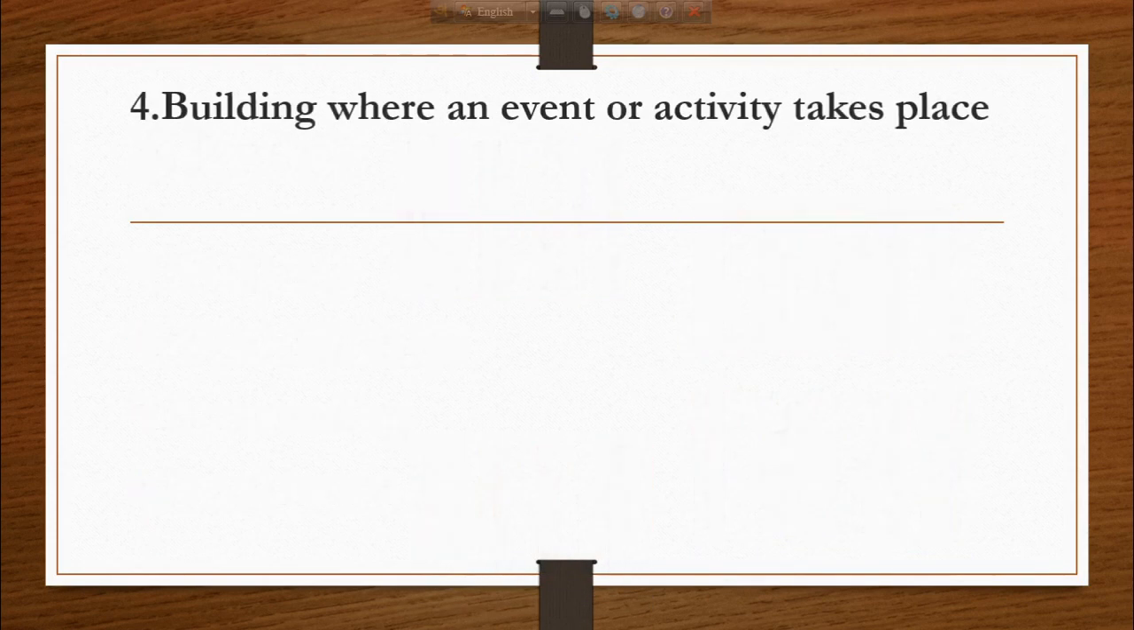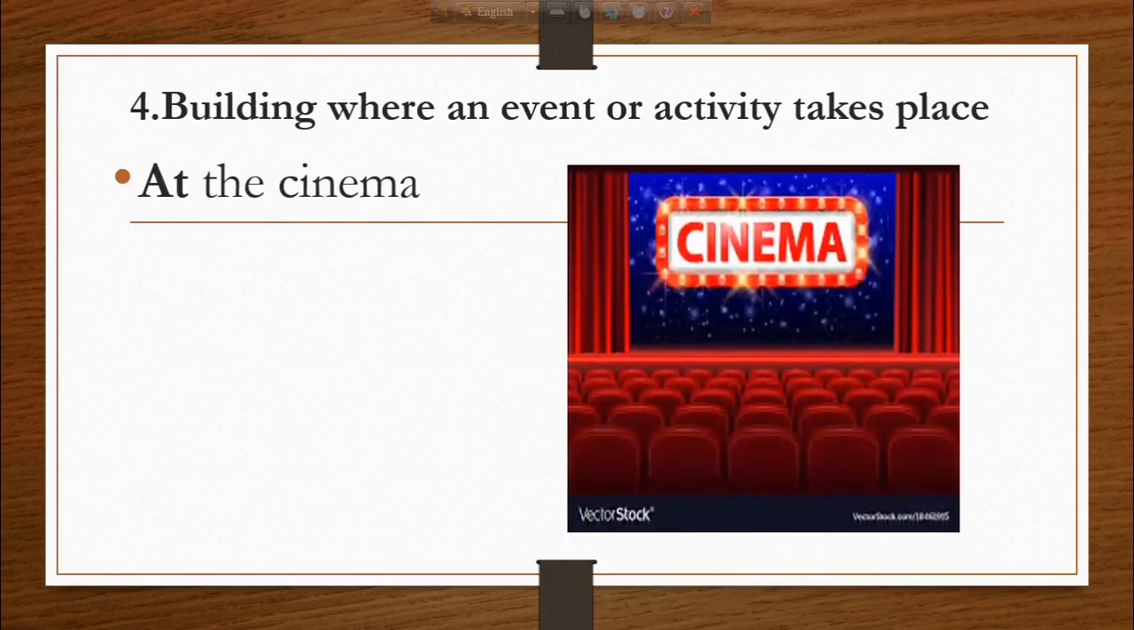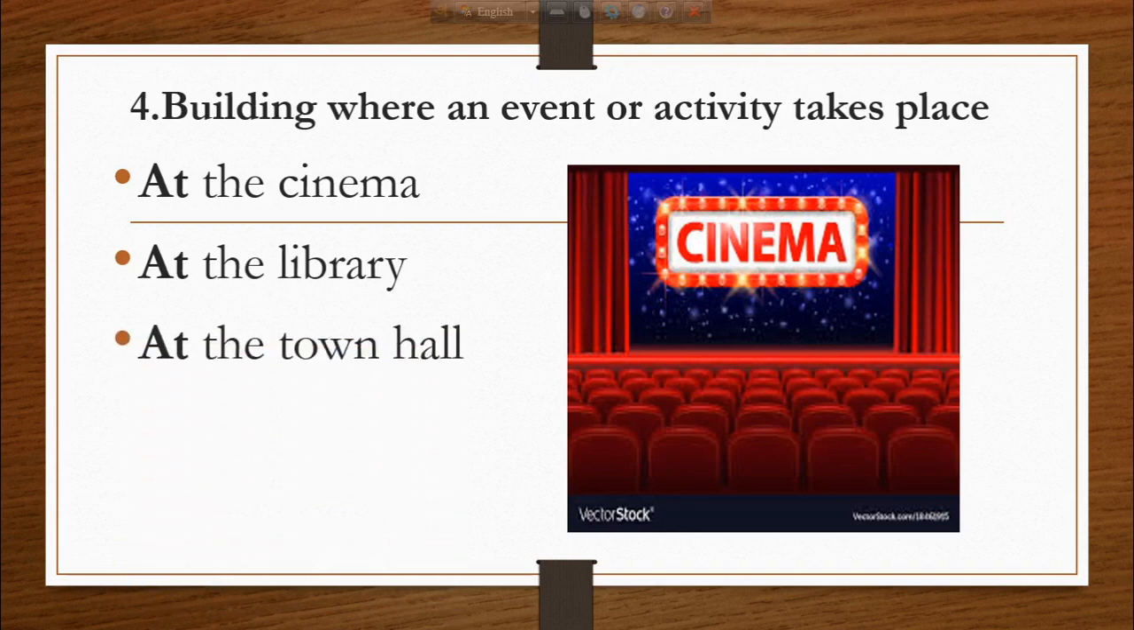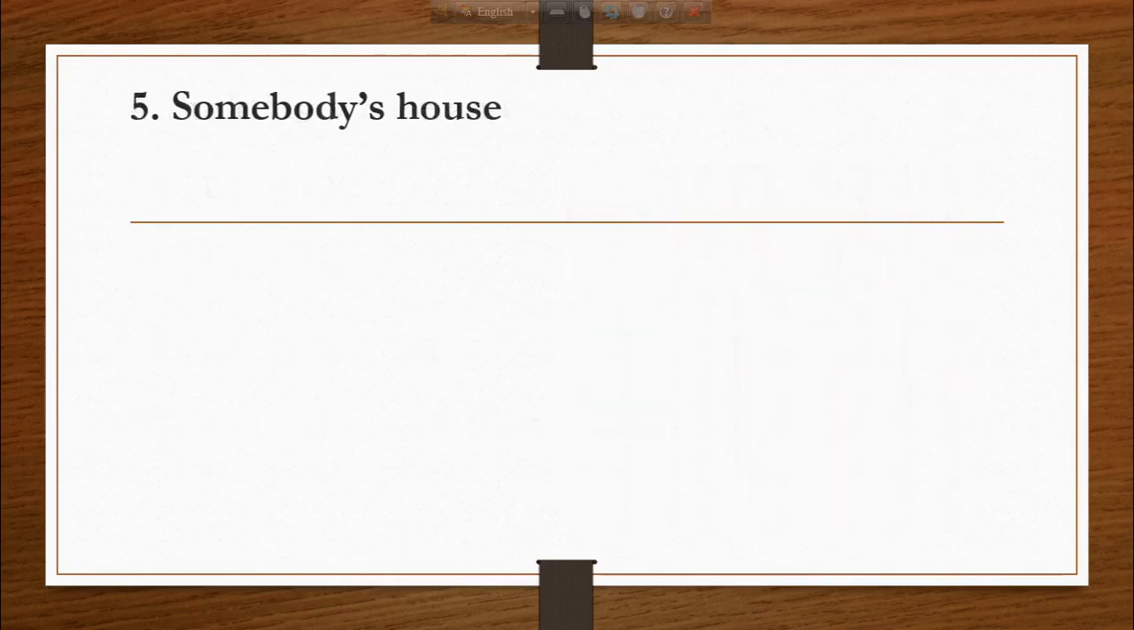We also use the preposition at to mean the building where an event or activity takes place. For example, at the cinema. We can say they are at the cinema. We say at the library. They are at the library. We say at the town hall. He is at the town hall. We say at the police station. They are at the police station.